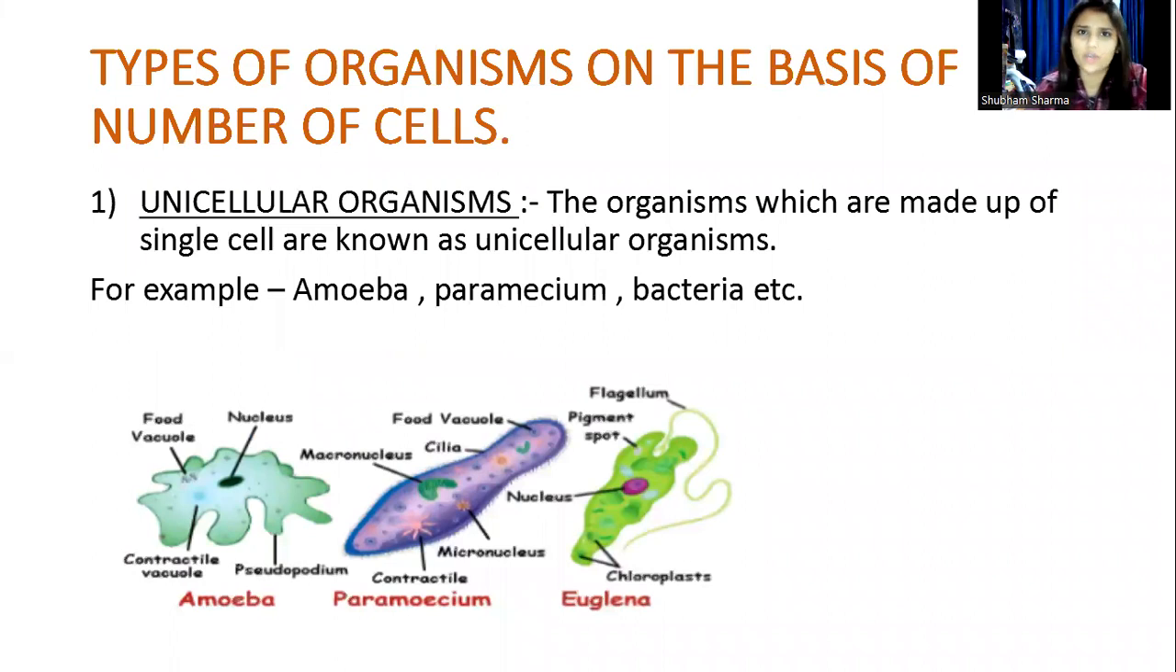Now there are two types of organisms on the basis of the number of cells present in an organism. The organisms are categorized into two groups. First are the unicellular organisms. As the name suggests, uni means one or single and cellular means cell. Those organisms which are made up of a single cell, only one cell, are known as unicellular organisms. As you can see here in the picture, amoeba, paramecium, and euglena are all unicellular single-celled organisms.